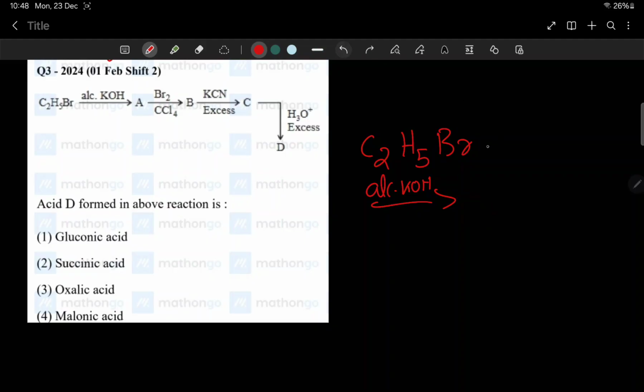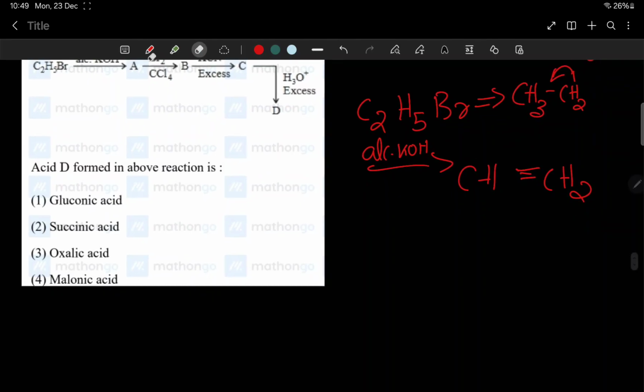First of all I'll draw the structure of this, that will be easy for me. CH3CH2Br, this bond falls here, so we get CH3CH2 double bond. Sorry, children.